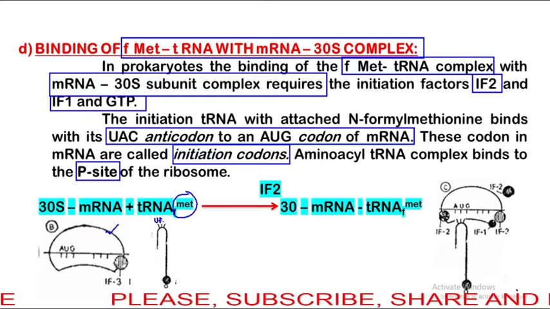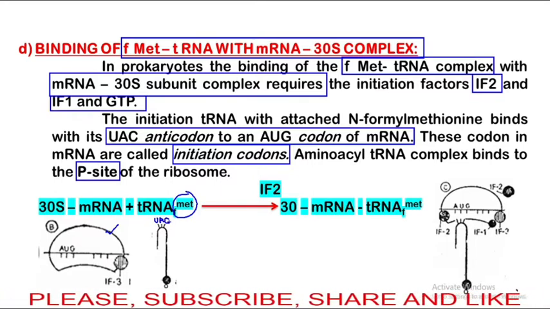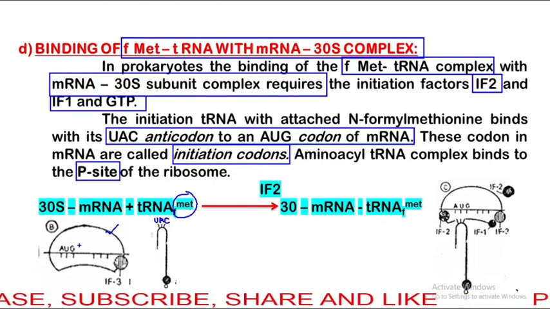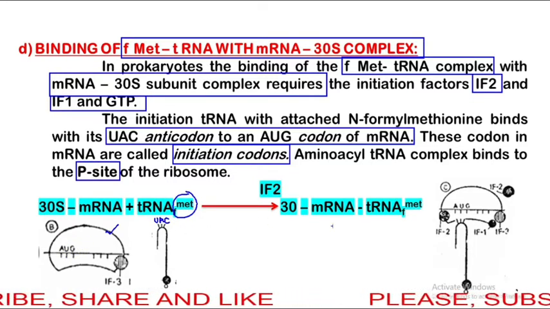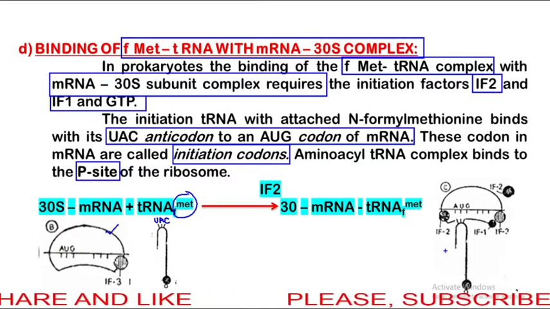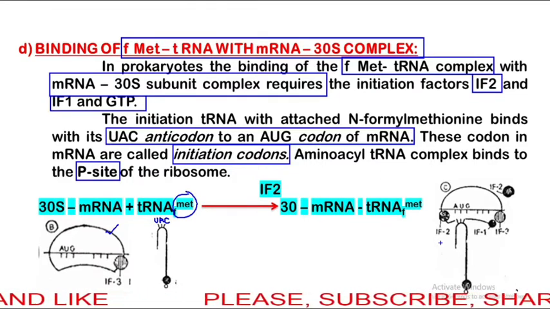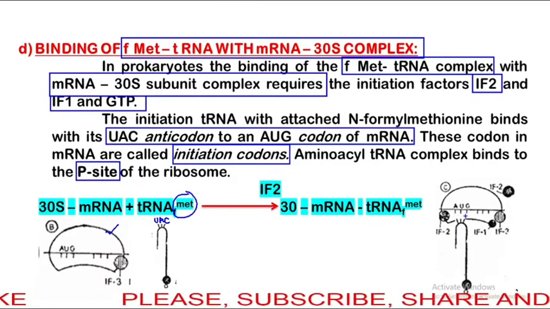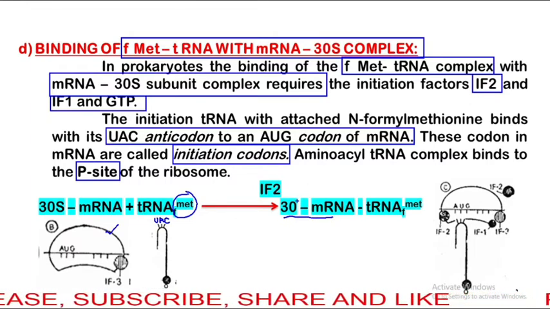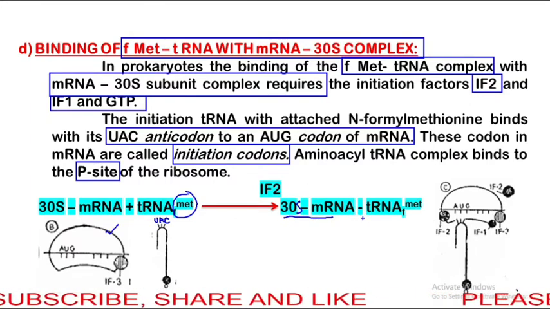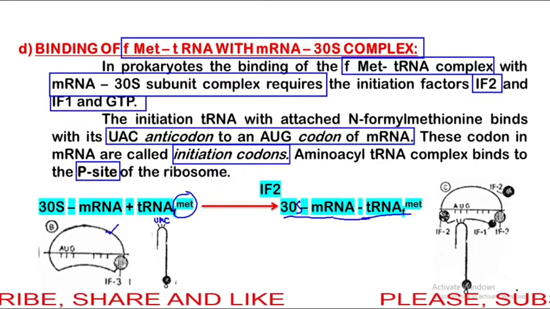This UAC is complementary to AUG. So the first tRNA with formyl methionine in prokaryote binds to the AUG codon and a 30S mRNA and tRNA complex is formed.